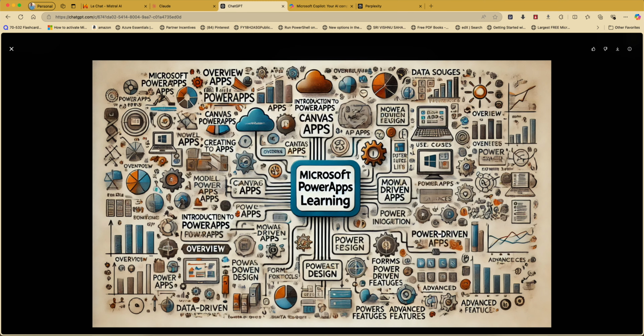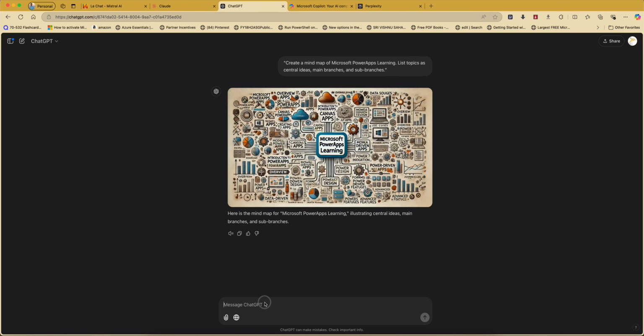So see here, Microsoft Power Apps, overview, Power Apps, Canvas apps, introduction to Canvas apps, model driven apps. Some kind of spelling mistakes are there, but it's fine. Introduction to Power Apps, data driven, advanced, but it is not so clear, right? So this is not useful for us. Okay, so let's type something like this: markdown.